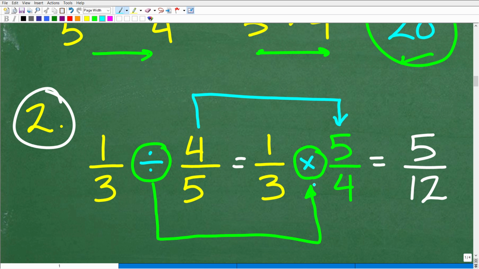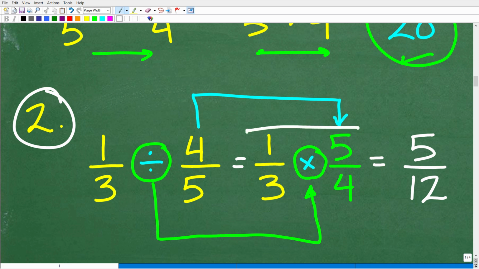And when we do that, this becomes a multiplication problem. All right, so let's just review this real quick here. 1/3 divided by 4/5. We're going to go from division to multiplication, and the way we're going to do that is the fraction to the right. It's always to the right, not to the left, to the right of the division symbol. We're going to flip it upside down, and of course that's 5/4.